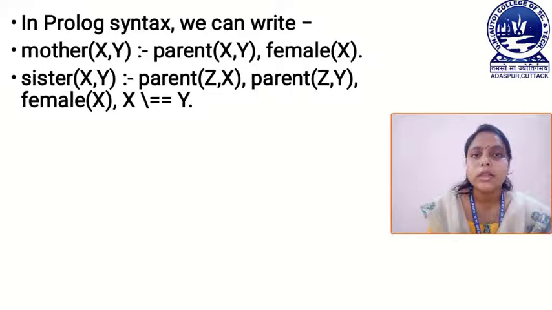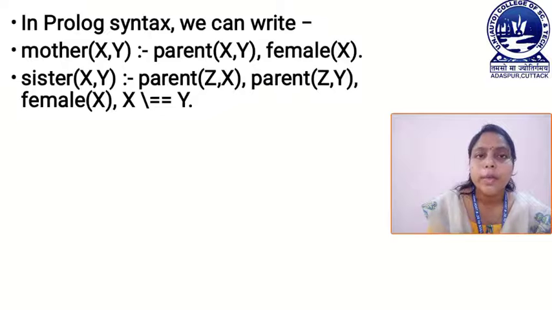Then next, sister(X, Y) implies parent(Z, X) and parent(Z, Y) and female(X). When we say sister(X, Y), that means X is the sister of Y. That means the parent of X and Y are the same.